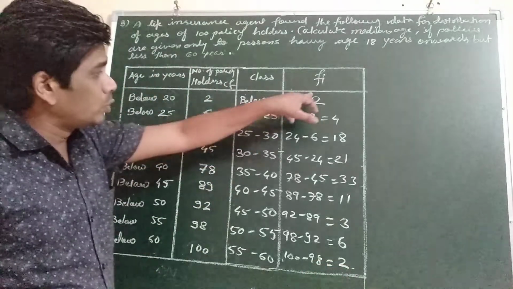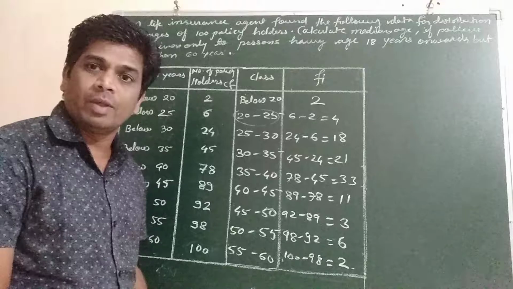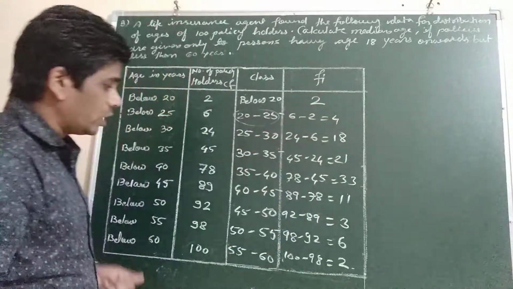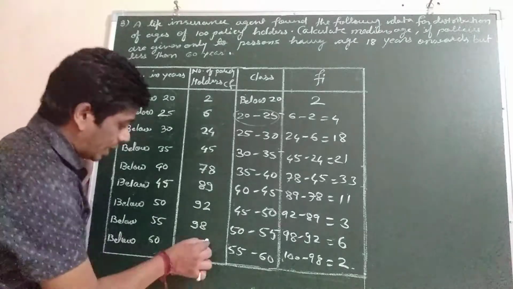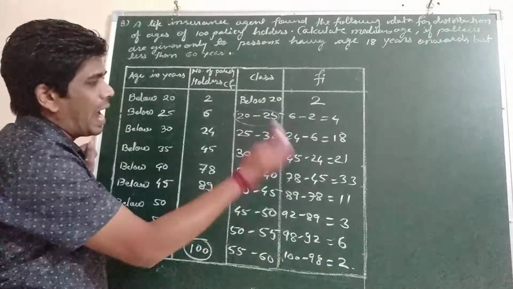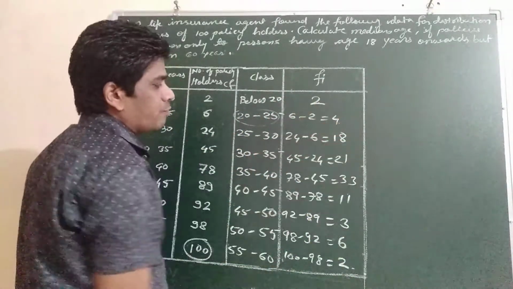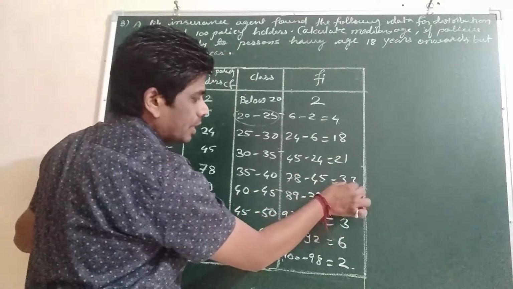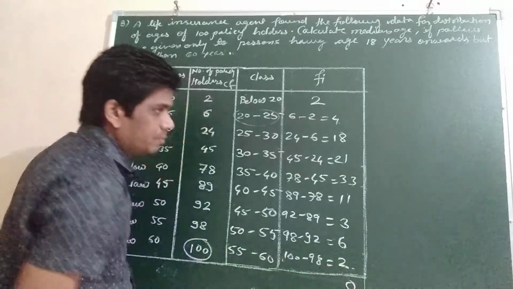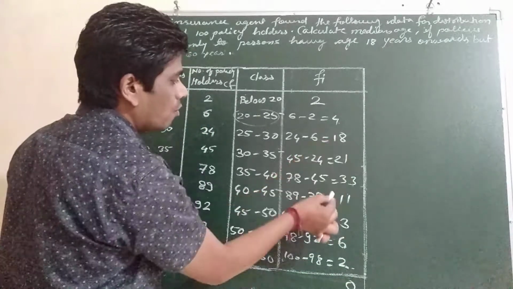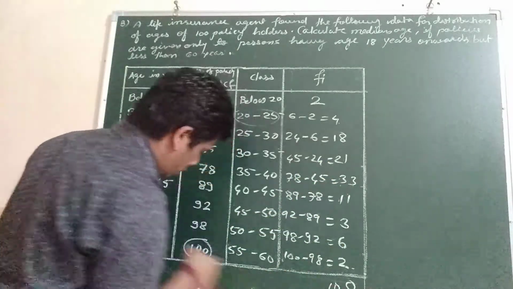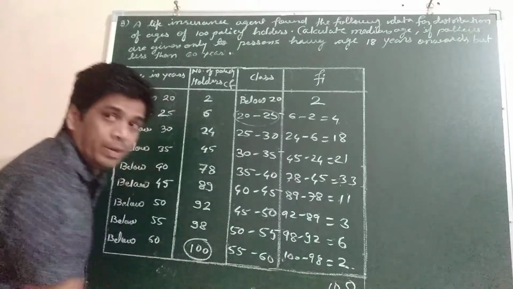So if you want to add these numbers, n will be required. n will be the sum of frequency. For finding the sum of frequency you can use this number also. But if you want to verify this number, you can add it: 2 plus 4, 6, 6 plus 8, 14, 15, 15 plus 3, 18, 19, 22, 22, 28, 30, 0, carry over 3. Then 3 plus 1, 4, 5, 6, 7, 8, 9, 10, 100. Which means this last number and this should be equal.